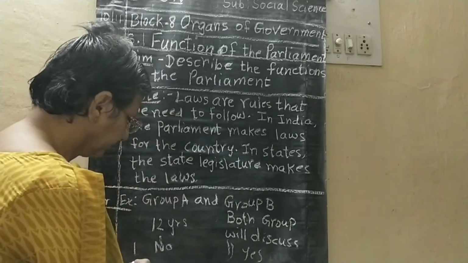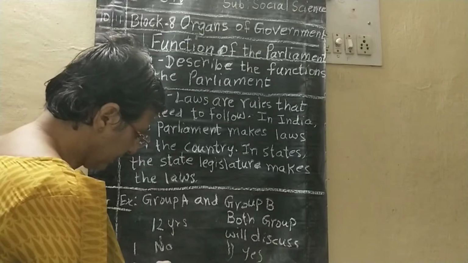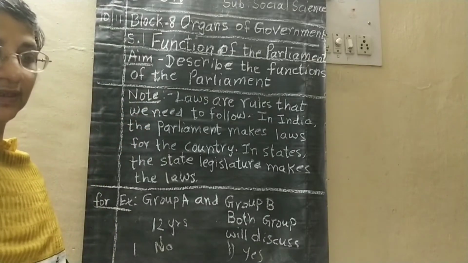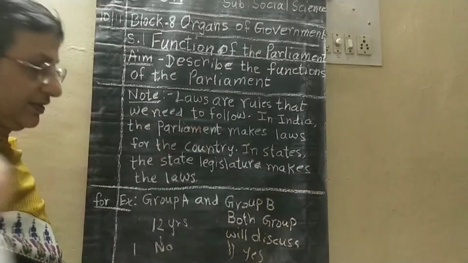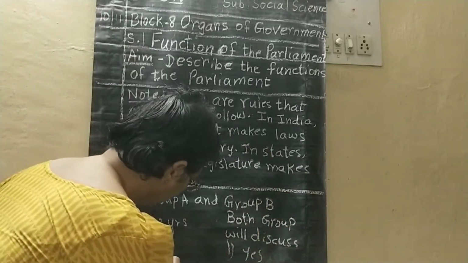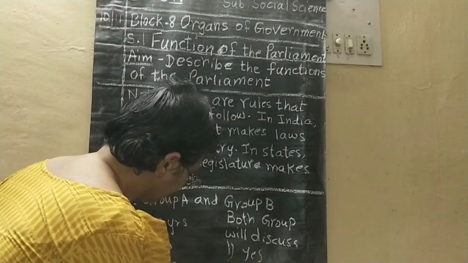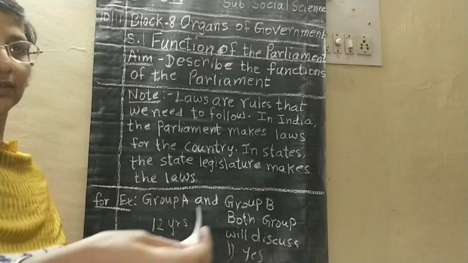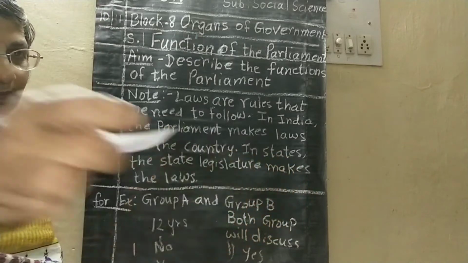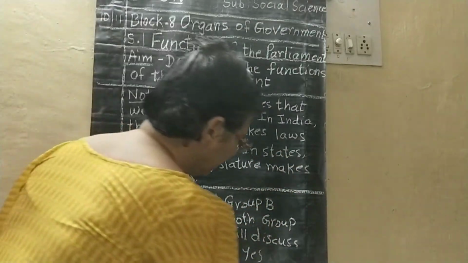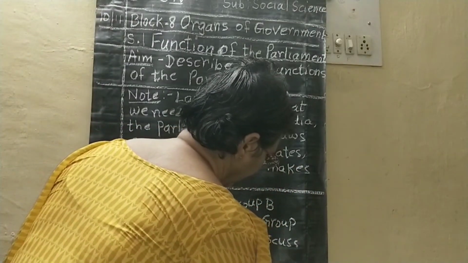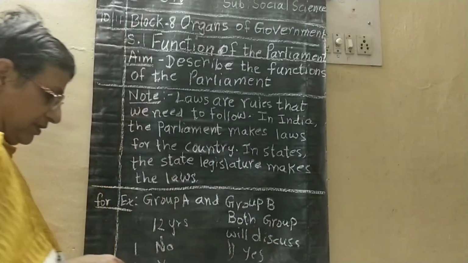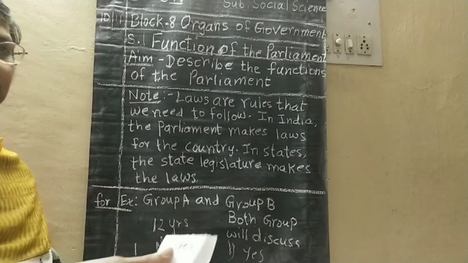Now two again saying yes. So again, yes. And again, here the group is saying no. So here again he is saying no. Third one, again he is saying yes.